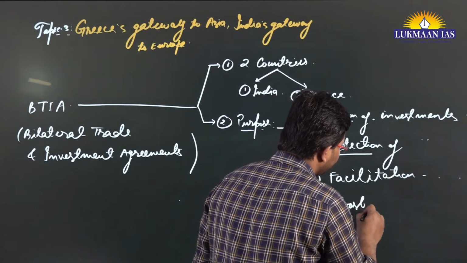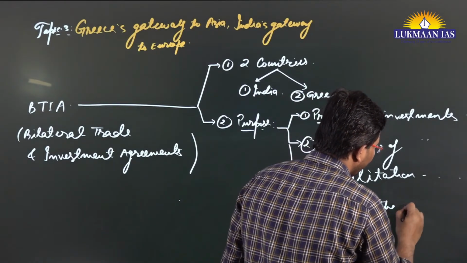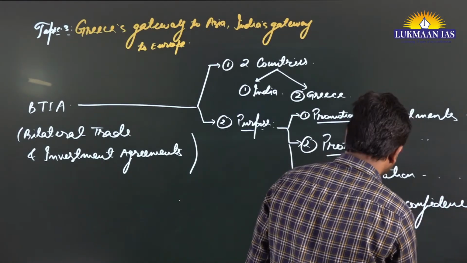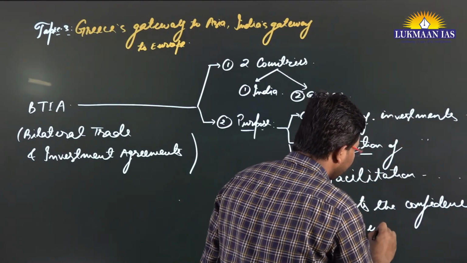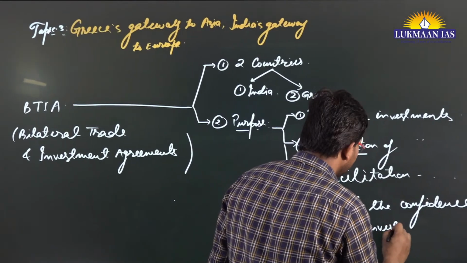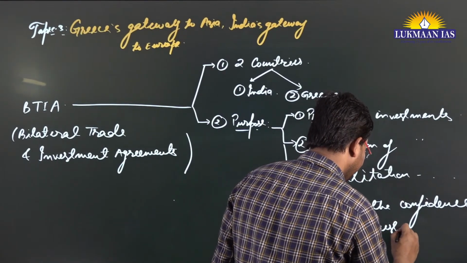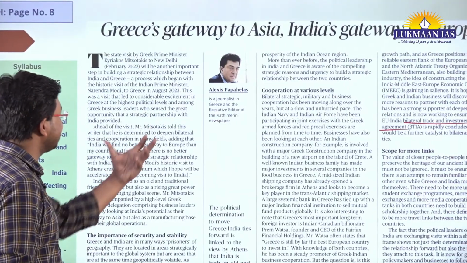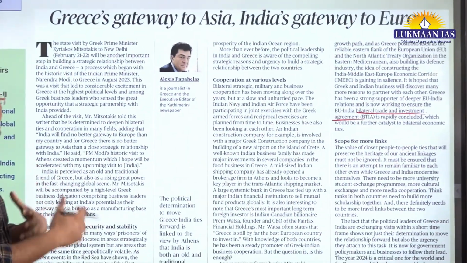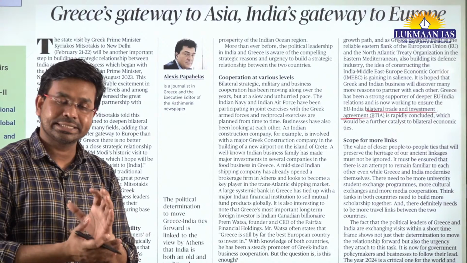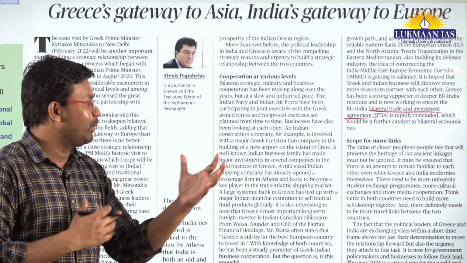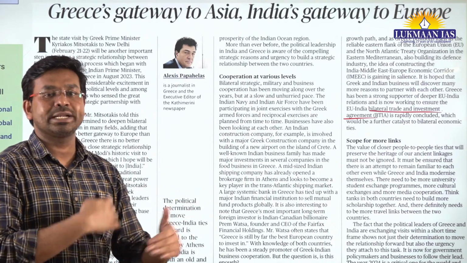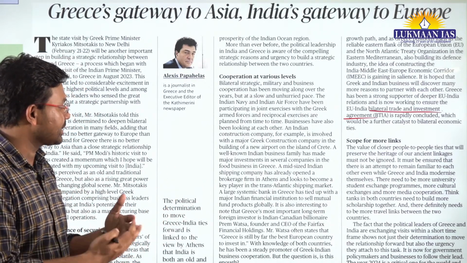Whenever a bilateral investment treaty is signed between two countries, investors' confidence is boosted. Okay, these are the things. In this article, they have talked about various ways these two countries can cooperate with one another diplomatically, how they can create channels for businesses to flourish in each other's countries and all.